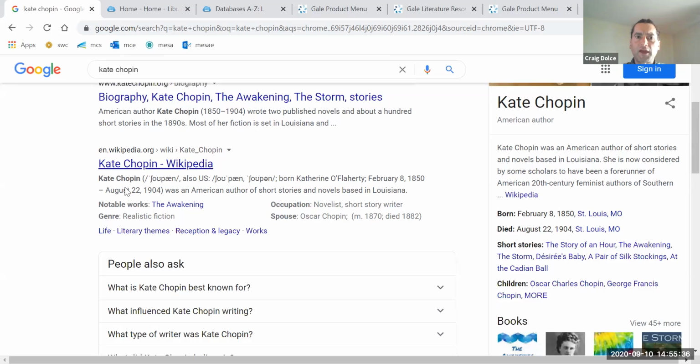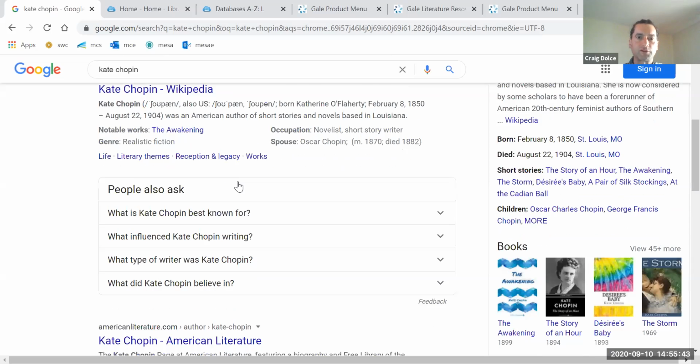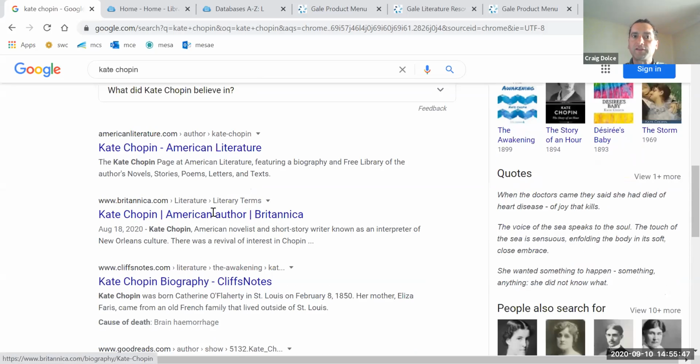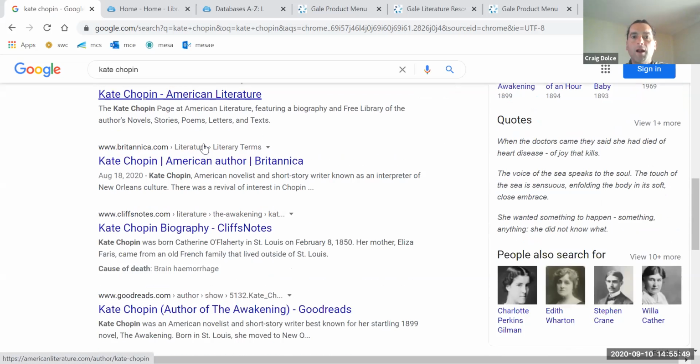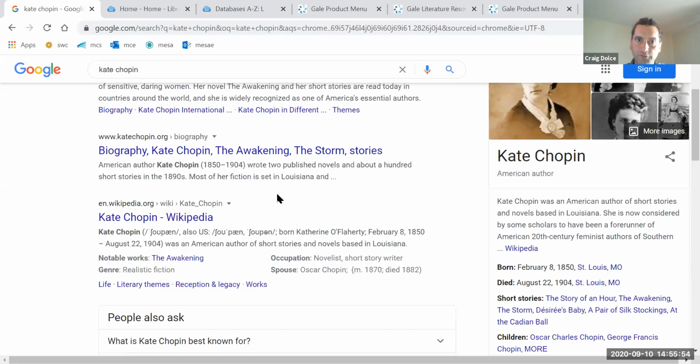Now, again, let's stay away from Wikipedia. You can use that as a search engine. Use the article links at the bottom and get the primary sources. You don't want to be citing encyclopedias, but there are some biographies, AmericanLiterature.com, biography.com. Again, for most famous authors, you can use those documents.